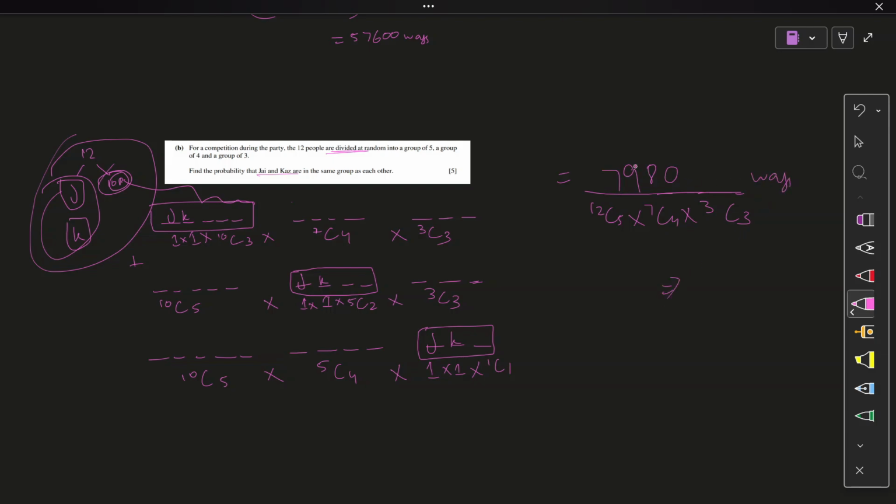Let's get you the probability, divided by all possible outcomes: 12C5 into 7C4 into 3C3. Okay, 3C3. 19 over 66 is our final answer.